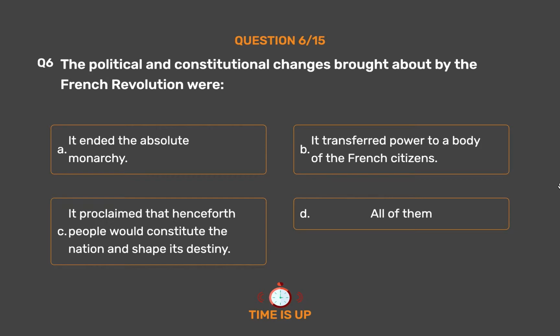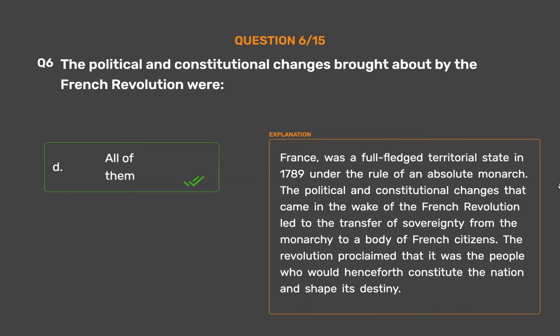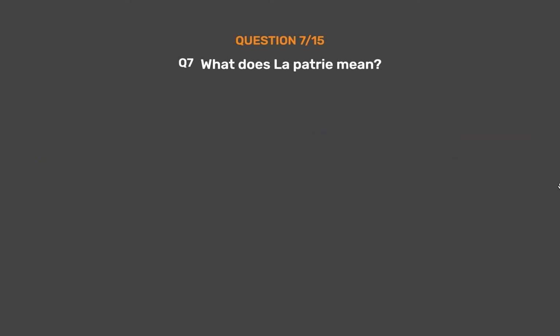The correct answer is option D. All of them. France was a full-fledged territorial state in 1789 under the rule of an absolute monarch. The political and constitutional changes that came in the wake of the French Revolution led to the transfer of sovereignty from the monarchy to a body of French citizens. The revolution proclaimed that it was the people who would henceforth constitute the nation and shape its destiny.